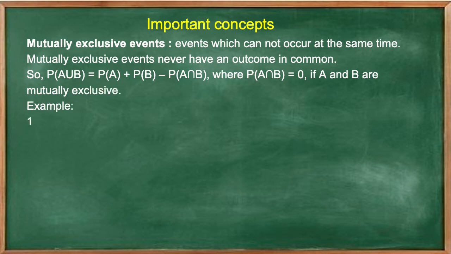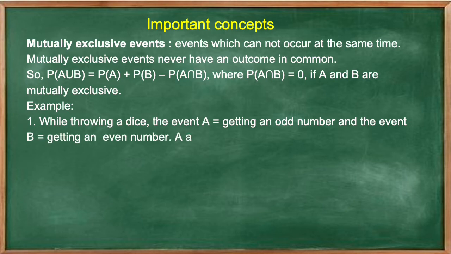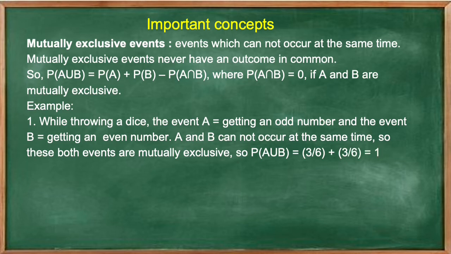For example, while throwing a dice, the event A is equal to getting an odd number and the event B is equal to getting an even number. A and B cannot occur at the same time. So these both events are mutually exclusive. So the probability of A union B is equal to 3 divided by 6 plus 3 divided by 6, which is equal to 1.